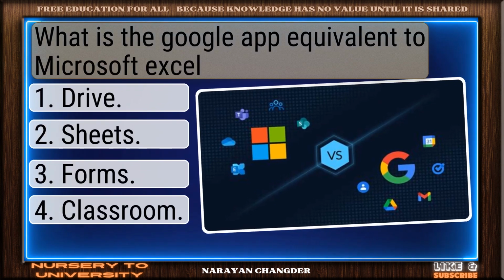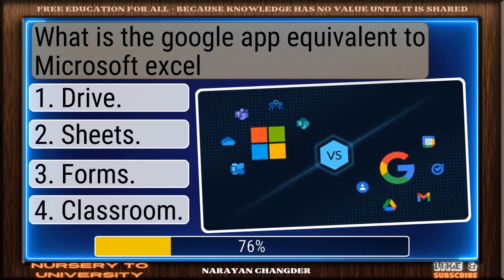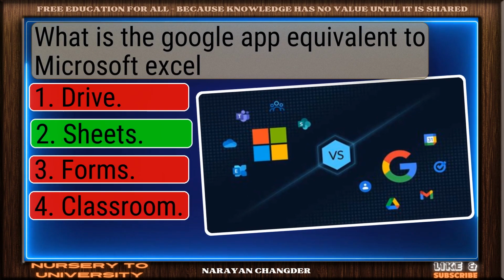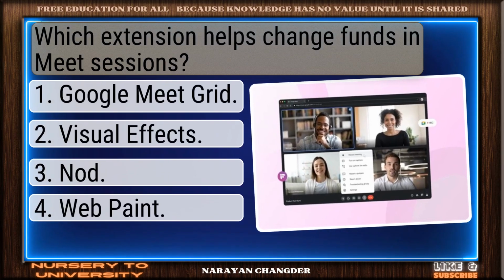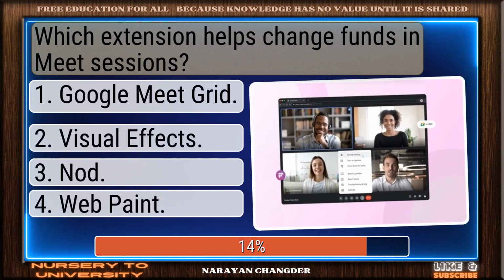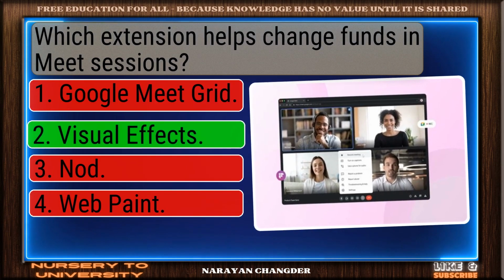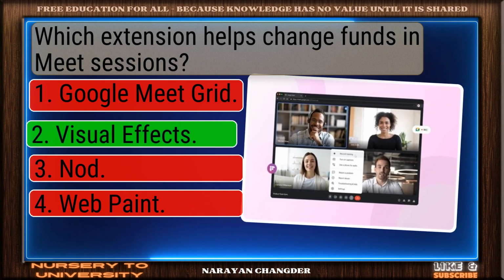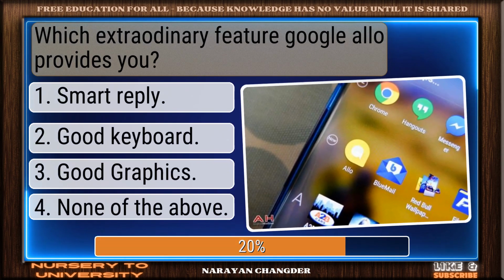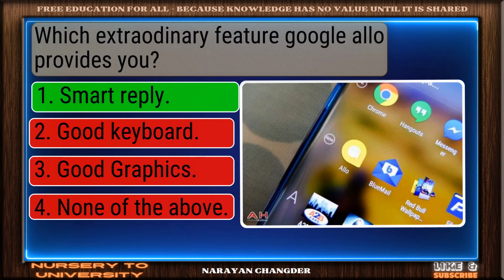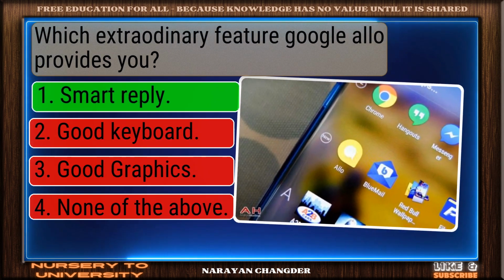What is the Google app equivalent to Microsoft Excel? On track. Sheets is the correct answer. Which extension helps change fonts in Meet sessions? Smart pick. Visual effects is the correct choice. Which extraordinary feature does Google Allo provide you? Nice work. You chose Smart Reply and it is correct.